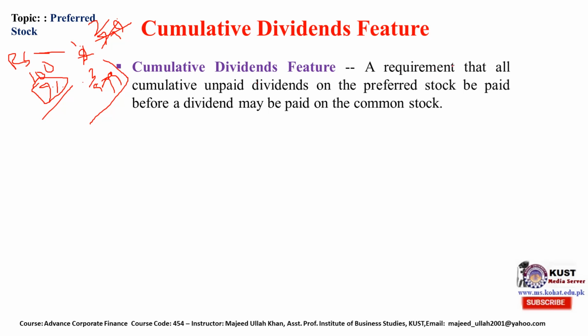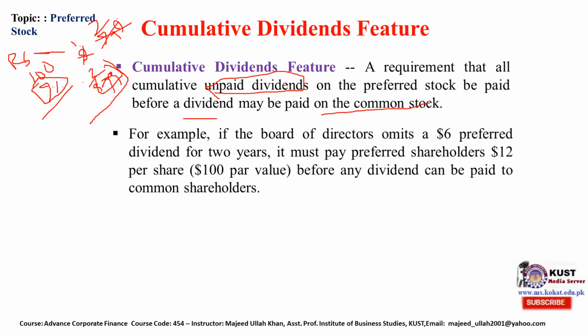Cumulative dividend feature is a requirement that all cumulative unpaid dividends on preferred stock be paid before a dividend may be paid on common stock. So if in this third year the company is going to pay the common stock, they will first pay all the outstanding amount that has accumulated over the years to the preferred stockholder. For example, the board of directors omit a $6 preferred dividend for 2 years.